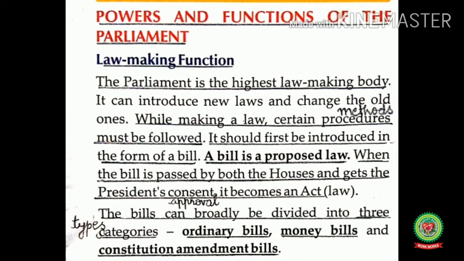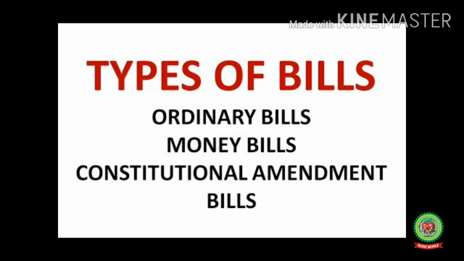Means after the president's approval, bill becomes a law. The bills can broadly be divided into three categories. Categories means types: ordinary bills, money bills, and constitution amendment bills. Means there are three types of bills: ordinary bills, money bills, constitutional amendment bills. Now let us discuss these three bills.